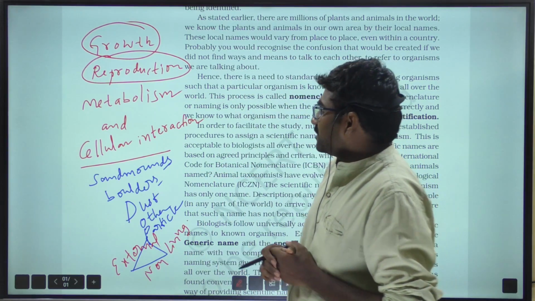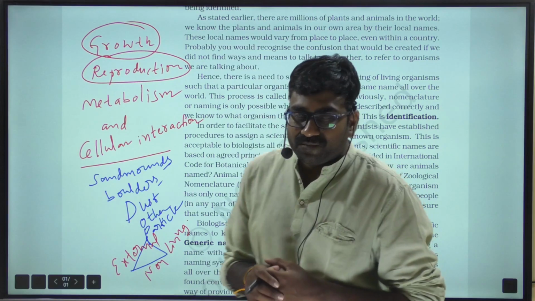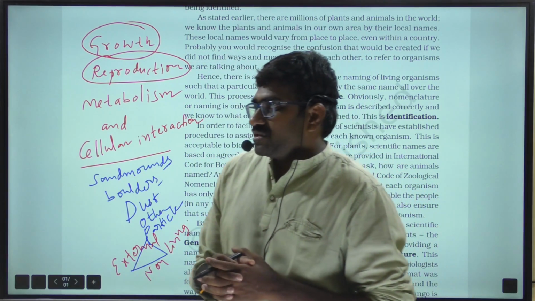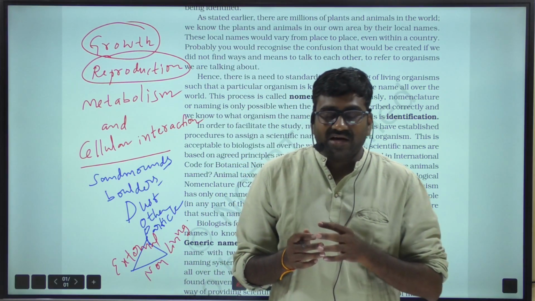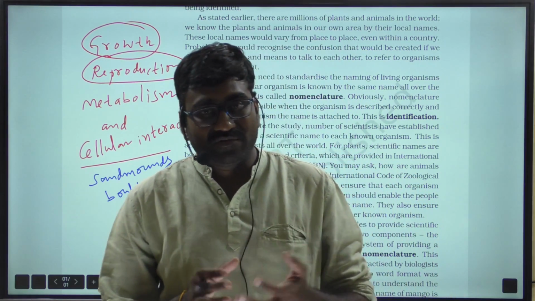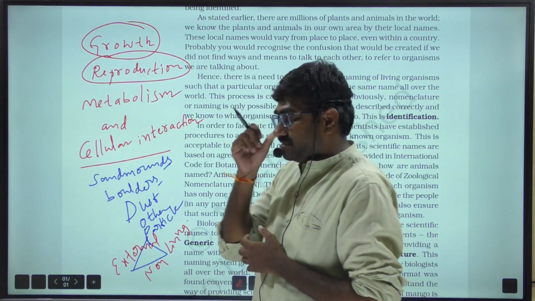Reproduction is also a non-defining property of a living organism, because within the living, some organisms cannot reproduce and some can. That is why reproduction is not a defining property.